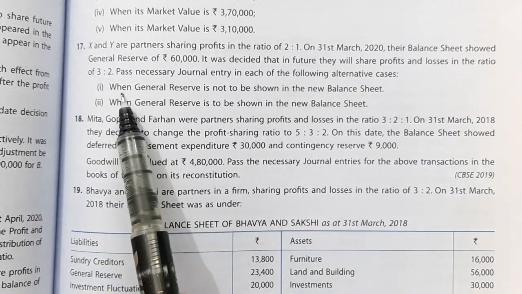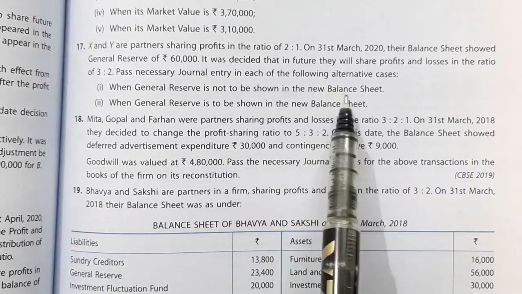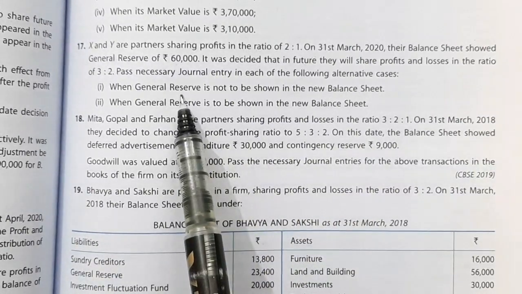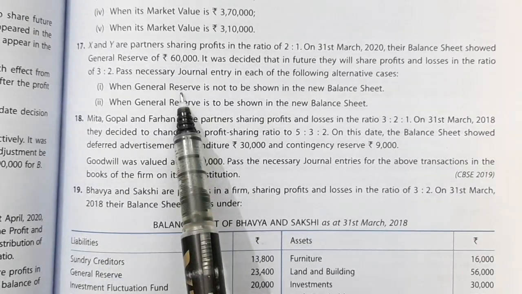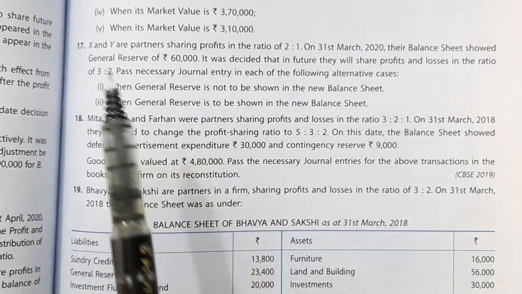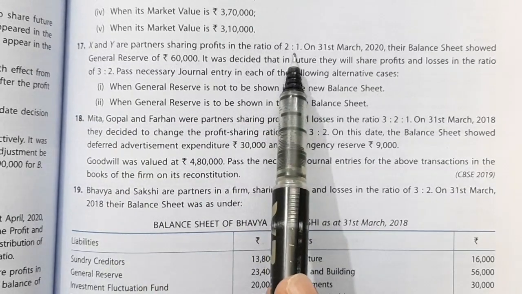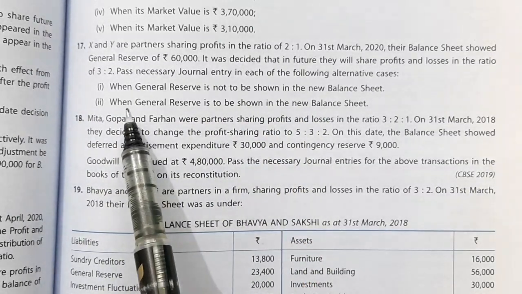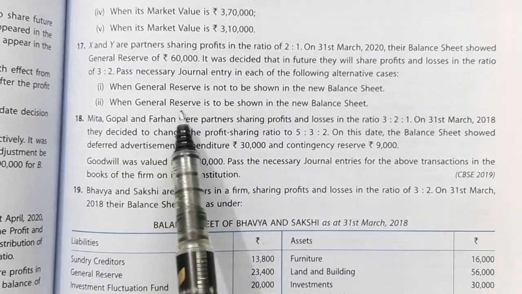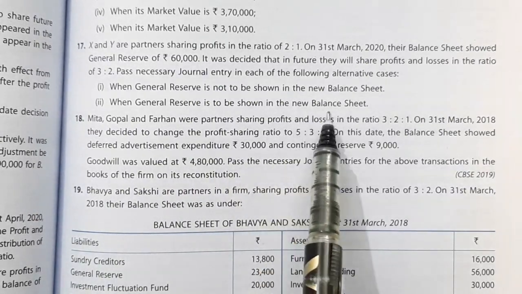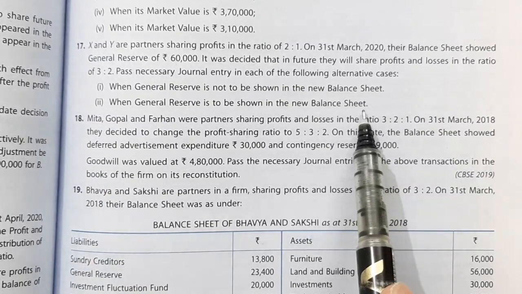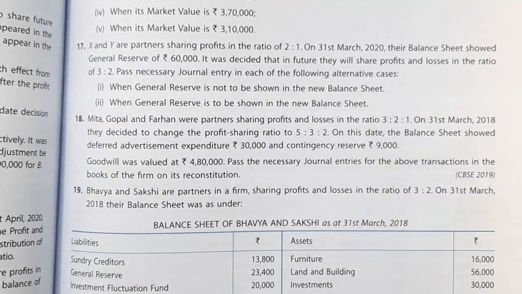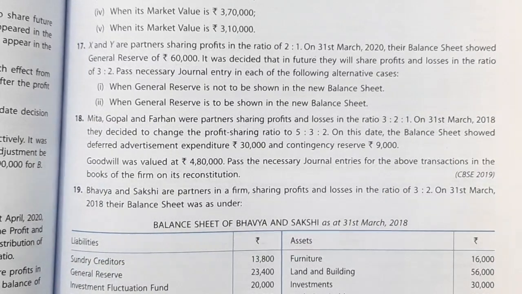So in case 1, when general reserve is not to be shown in the balance sheet, we will close general reserve account by debiting it and transferring the money rupees 60,000 to partners X and Y in their old ratio. But in the second point, when general reserve is to be shown in the balance sheet, we have to calculate the sacrificing and gaining ratio and do accordingly. So let us see the solution. First point first.